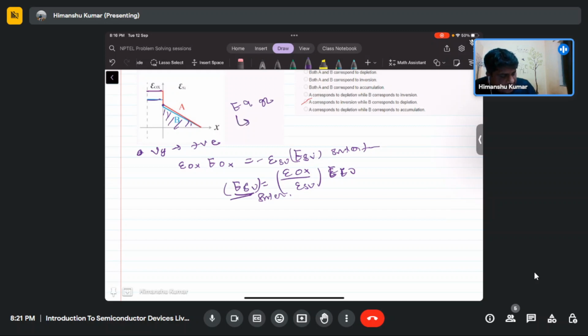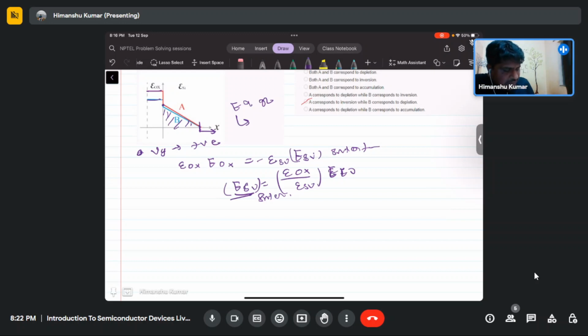So that means there is some charge present in this region. So that means there is some kind of depletion already there. So this means that it is depleted. But what is the difference from A to B case? You see, when we apply more and more positive bias, this depletion width is not extending more into the depletion region. Only the field is increasing. So only the interface is getting inverted, and the depletion is not going deep into the depletion region.